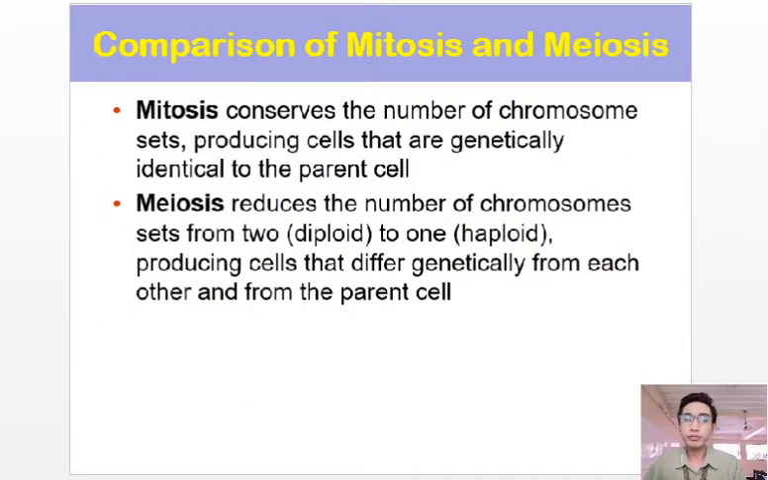So by definition, when we say mitosis, it is a type of cellular division that conserves the number of chromosome sets, and the daughter cells produced are genetically identical to the parent cell. On the other hand, when we say meiosis, it is a type of cellular division that reduces the number of chromosome sets from diploid to haploid. The daughter cells produced differ genetically from one another, as well as from the genetic material of the parent cell.